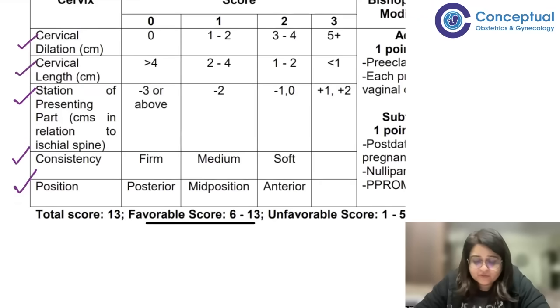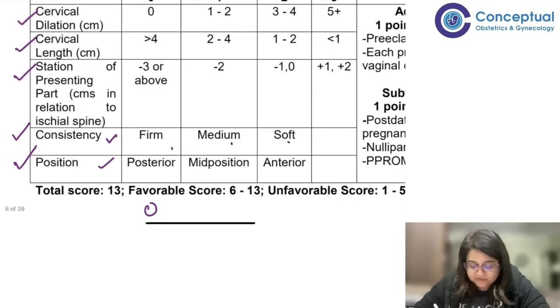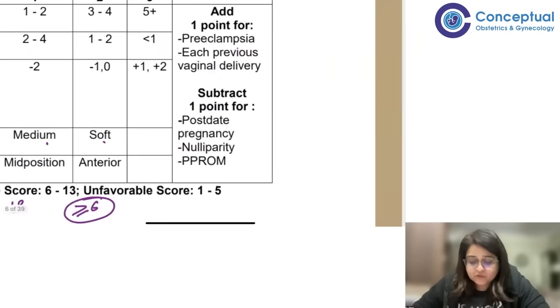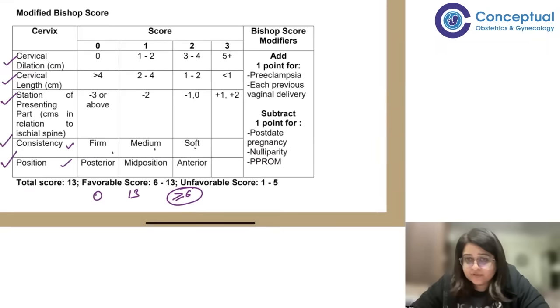So you have scoring of 0, 1, 2, 3. Consistency and position have only scoring of 0, 1, 2. The score can be a minimum of 0, a maximum of 13. Anything above 6 is a favorable Bishop score. Now, two additional points are there in this document.